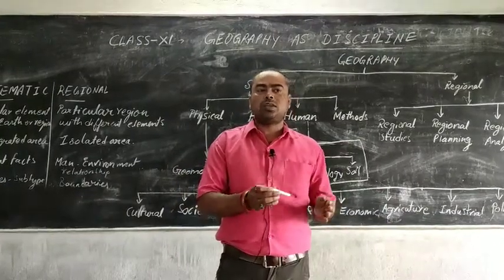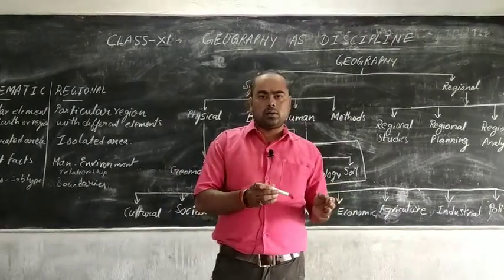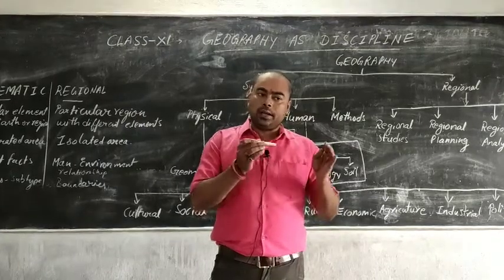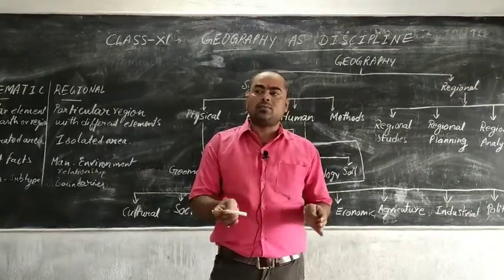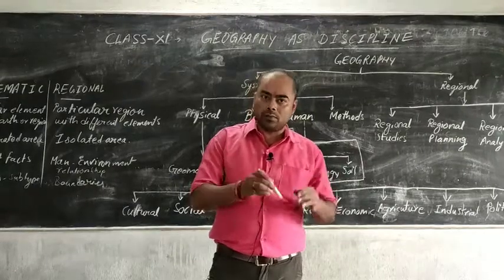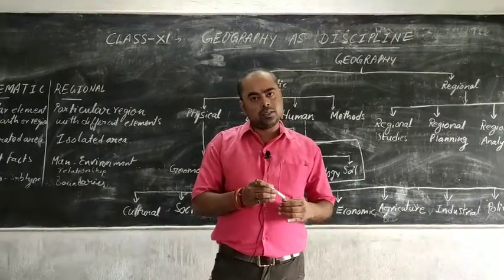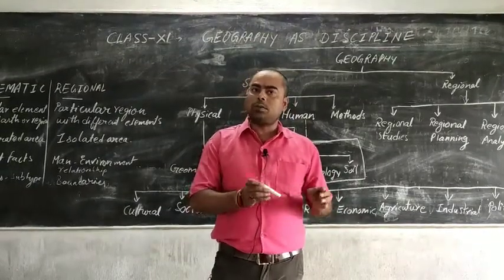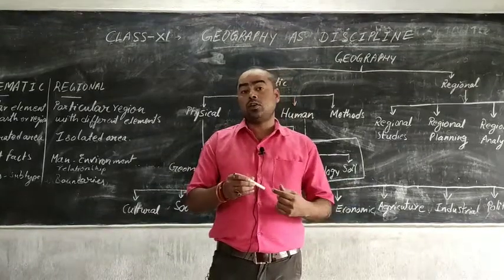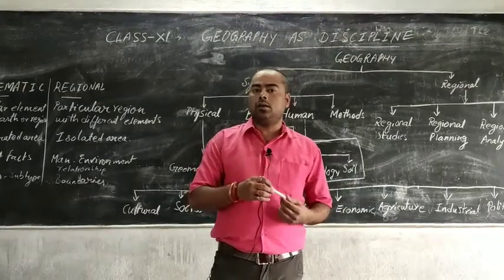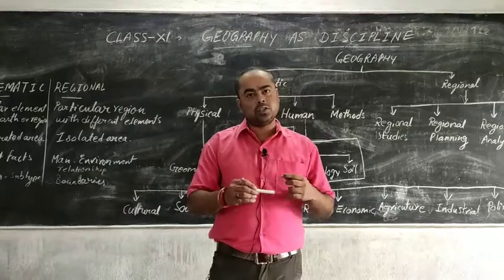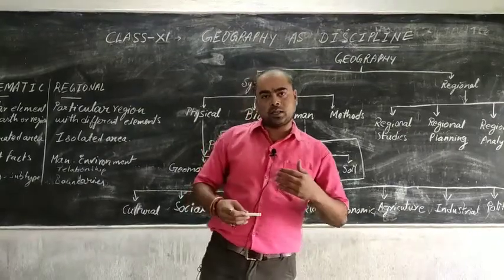Suppose you are studying India, so what will we study? India's climate, India's physical features, India's rivers, and so on. Is that clear? Regional geography deals with a particular region, but systematic geography deals with the entire earth, with the different geographical phenomena. Let's clarify it more.